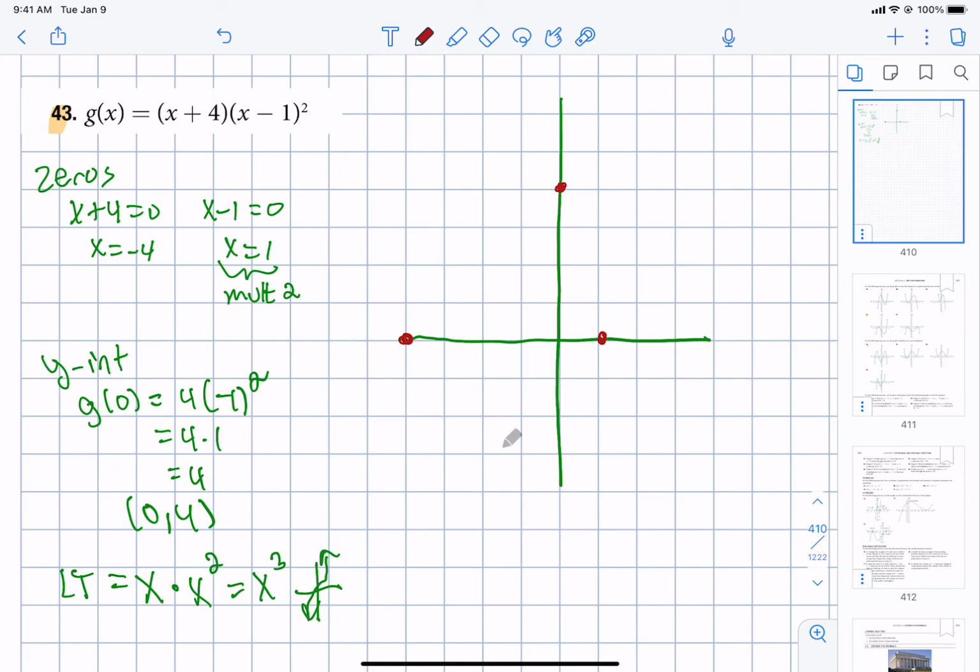Go to the leftmost 0 and make a section that's going downward. And go to the rightmost 0 and find a section that's going up. Now here's where the multiplicities, the bounces or strike-throughs, are going to go. At -4, we go through the point. So let's go through the point and just head to here.